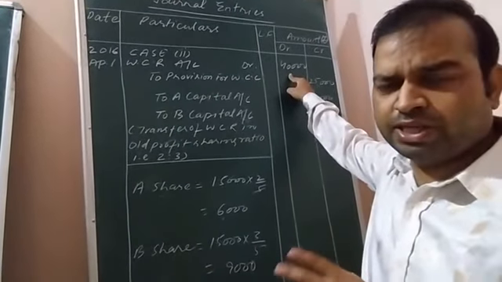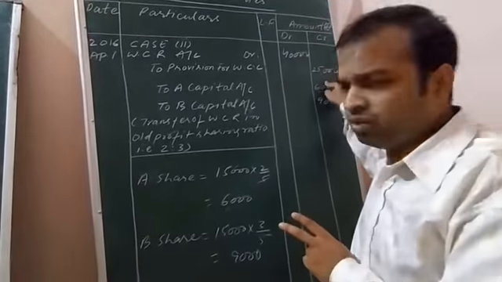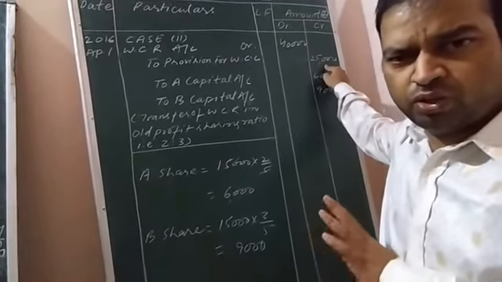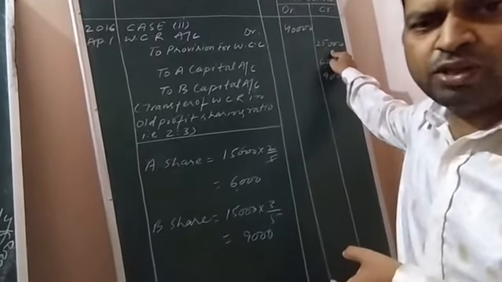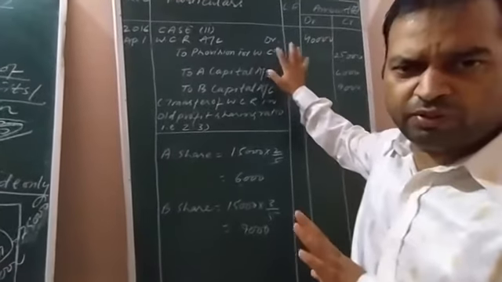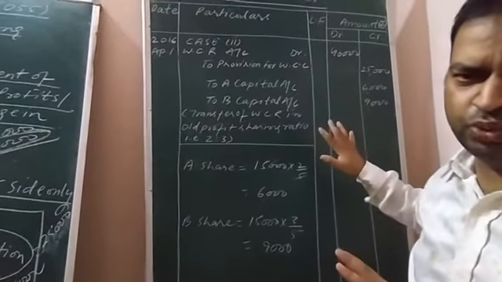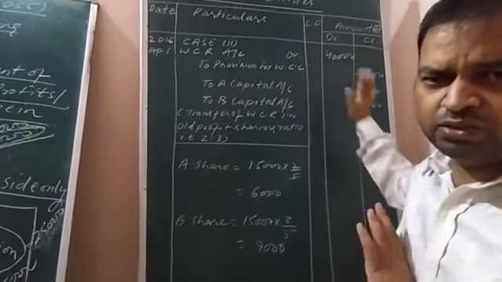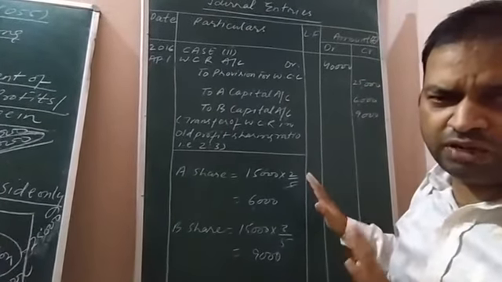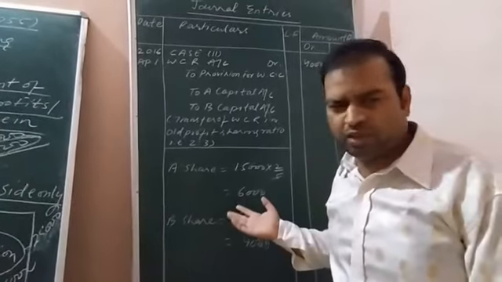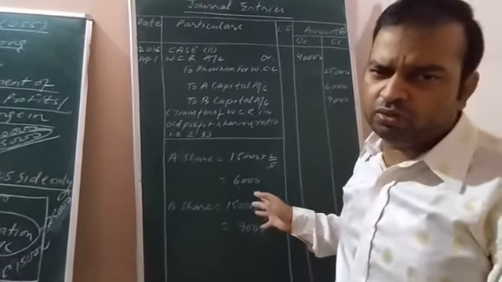The accidents forecasting was done of rupees 25,000. So out of 40,000 rupees, 25,000 rupees will be withheld in the organization. It will be held in the organization by the name of WCR in this year also. Remaining portion, that is 40,000 minus 25,000 of WCR, will be distributed among old partners in the old ratio, and the same I have done here. Okay, this is the conclusion of the explanation.